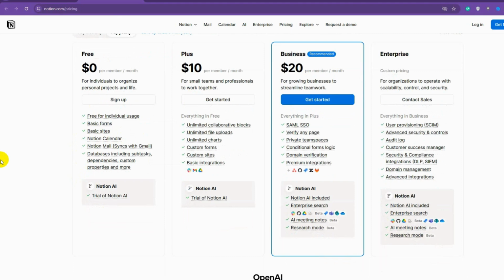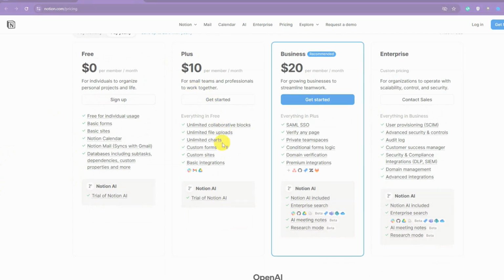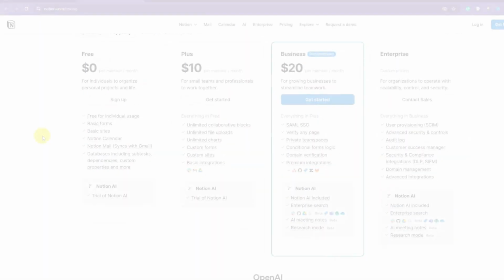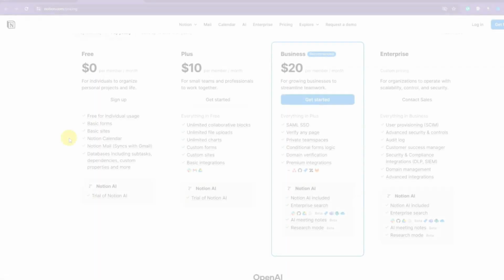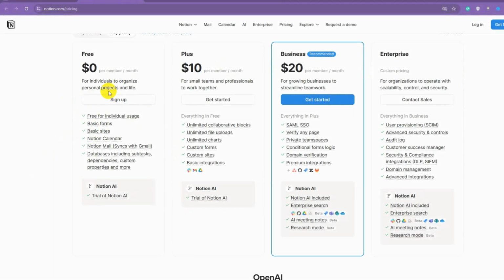That means only one person can use it, and in Plus, there are unlimited collaborative blocks. So if you manage the basic things, you can go with the free plan. But if you have to manage so many things and so many challenges that you need to put in Notion, then you can go with the Plus, Business, or Enterprise packages. For this tutorial we are going to use the free plan because this is enough for us.